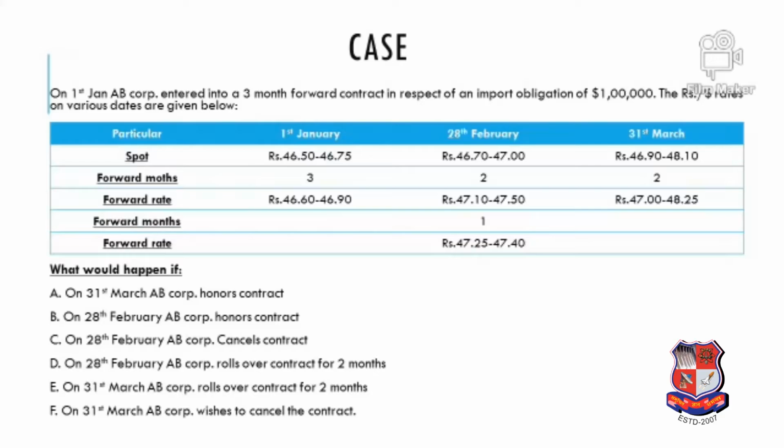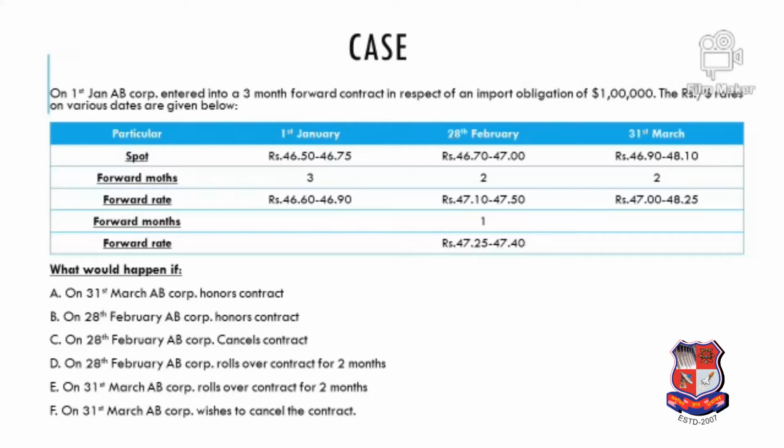The spot rate for 31st March is given, and the rate on 31st March for 2-month expiry, that means expiring on May. If somebody is entering on 31st March, 2-month expiry means the contract would be expiring on May, that is also given. And following are the 6 questions which we are supposed to answer.